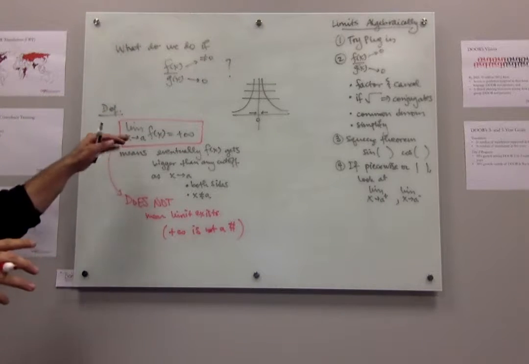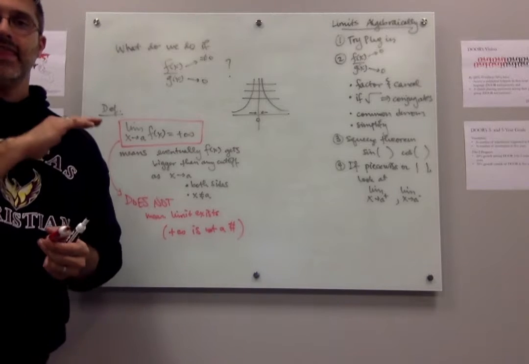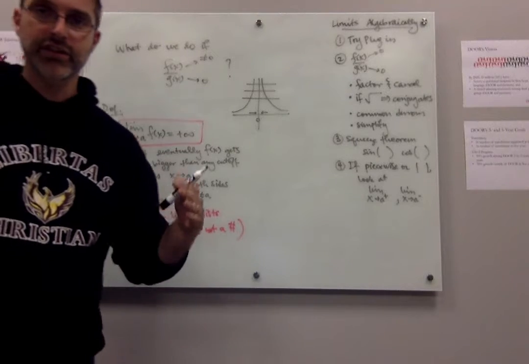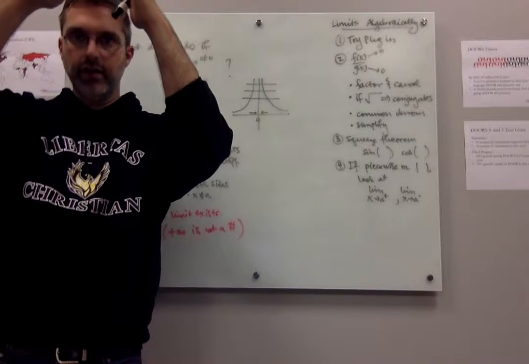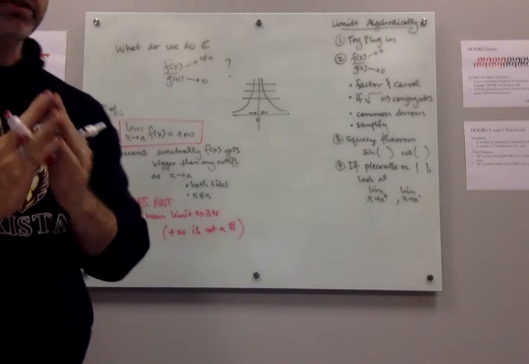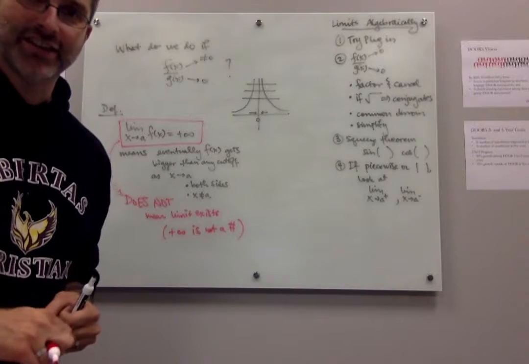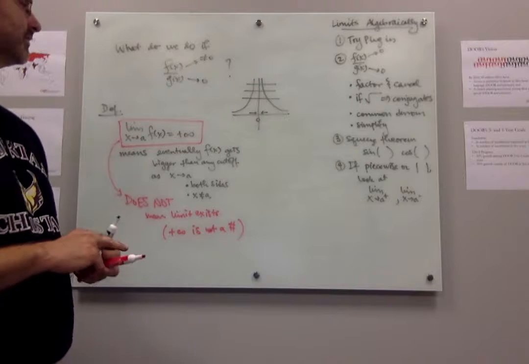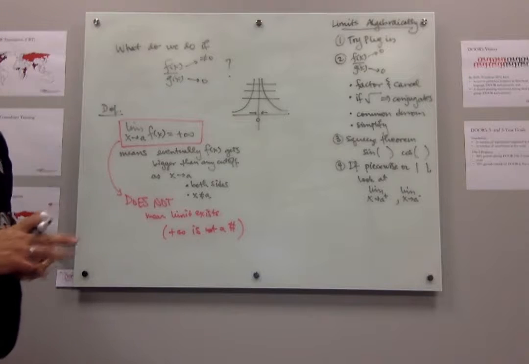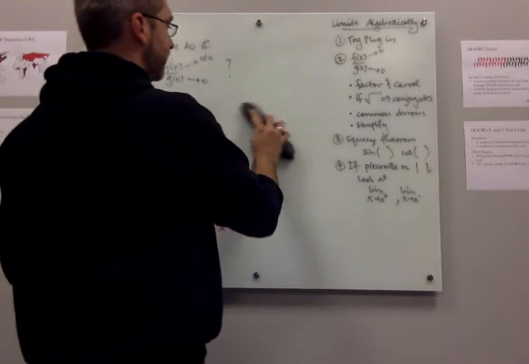Okay, so if I write the limit as x goes to a of this function is positive infinity, that does not mean that the limit exists. It just means the function keeps getting bigger and bigger and bigger, gets bigger than any cutoff as I try to get close to a particular number. Sorry, there's a train going by if you can hear that. Okay, so that's what it means if the limit is positive infinity. That's sort of a conceptual understanding.